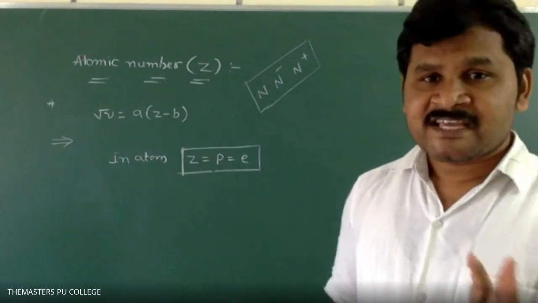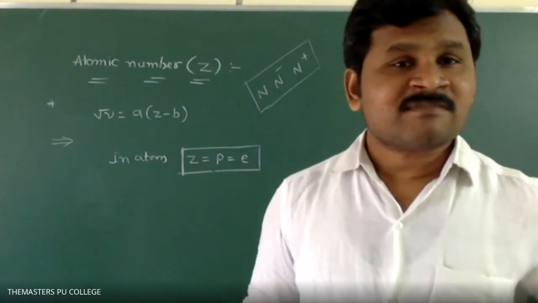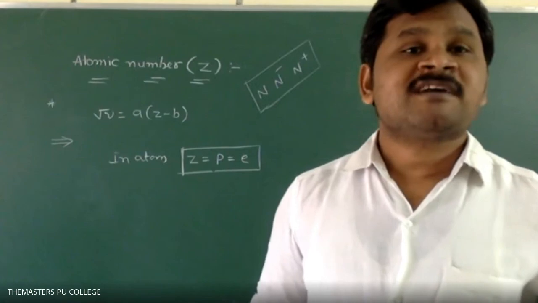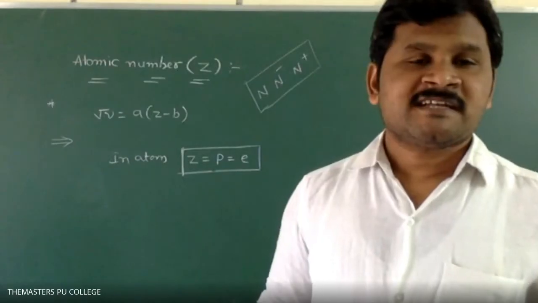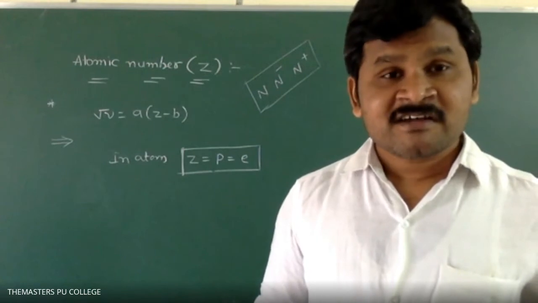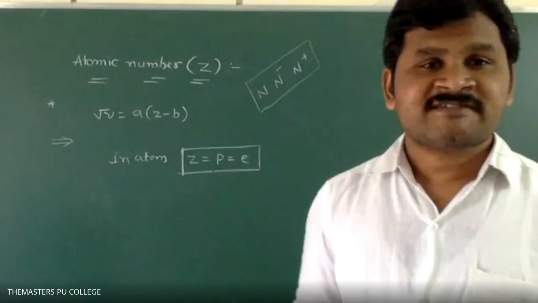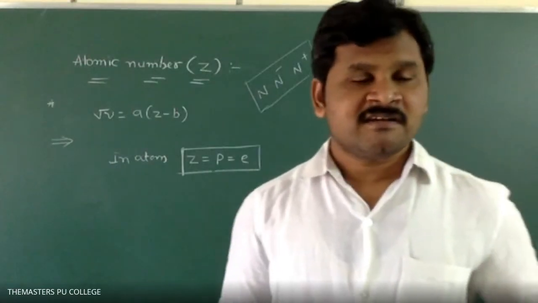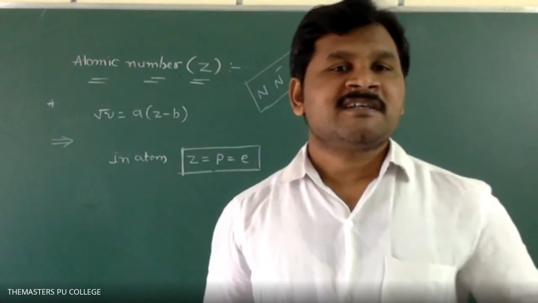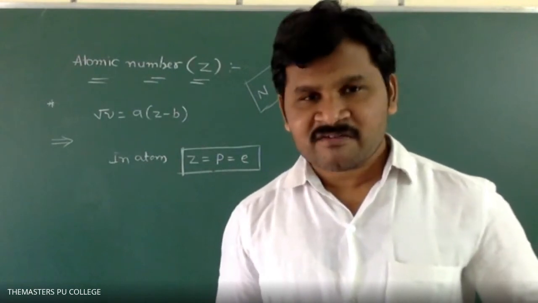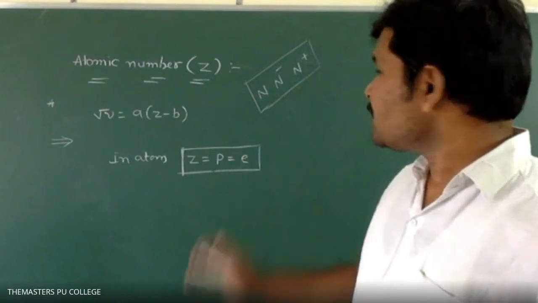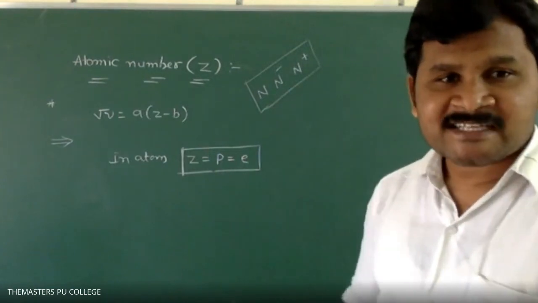Clear. So here, which are neutral, atoms or ions? Atoms are neutral. Why? In atoms, the number of protons is equal to the number of electrons. That is why atoms are electrically neutral. But ions are not neutral.